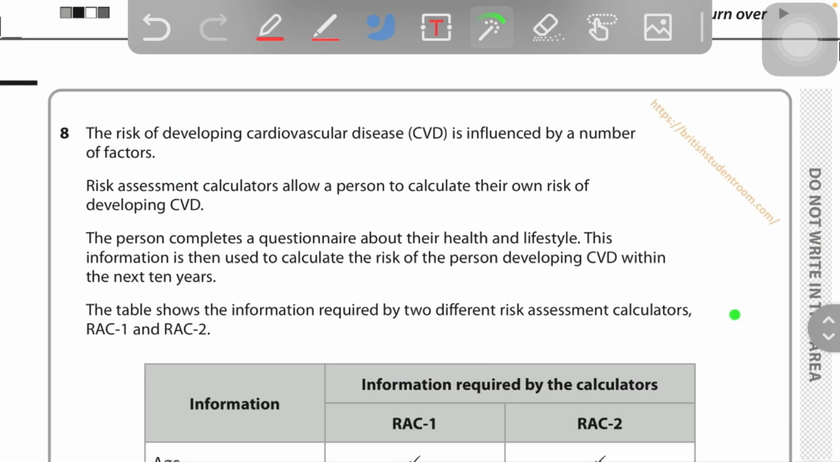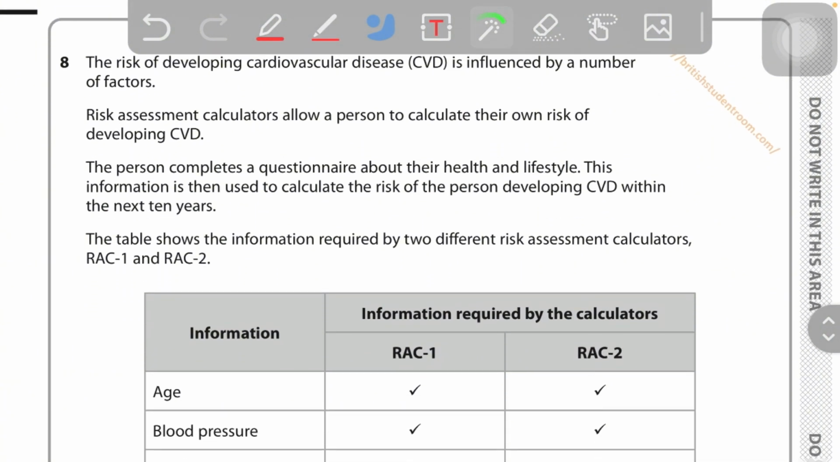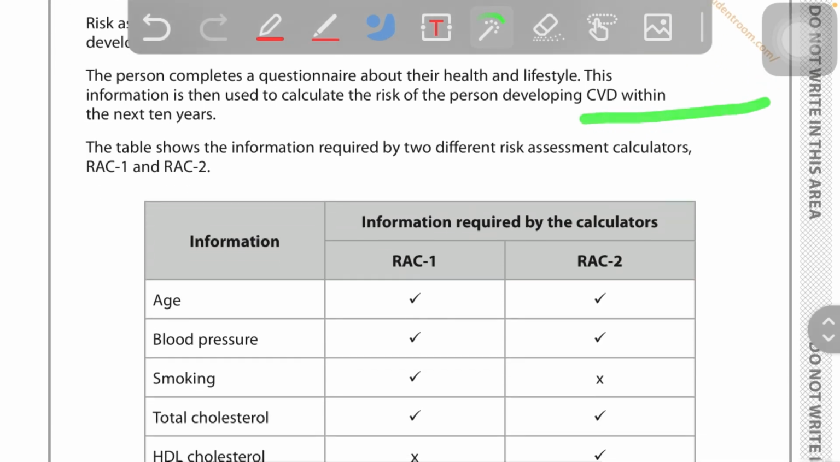Question 8, May 2023. The risk of developing cardiovascular disease (CVD) is influenced by a number of factors. Risk assessment calculators allow a person to calculate their own risk of developing CVD. The person completes a questionnaire about their health and lifestyle. This information is then used to calculate the risk of the person developing CVD within the next 10 years.